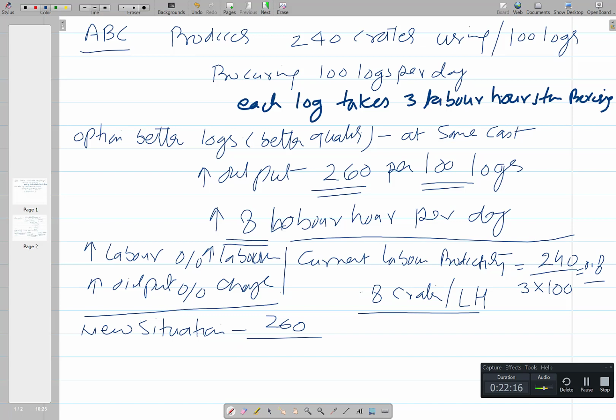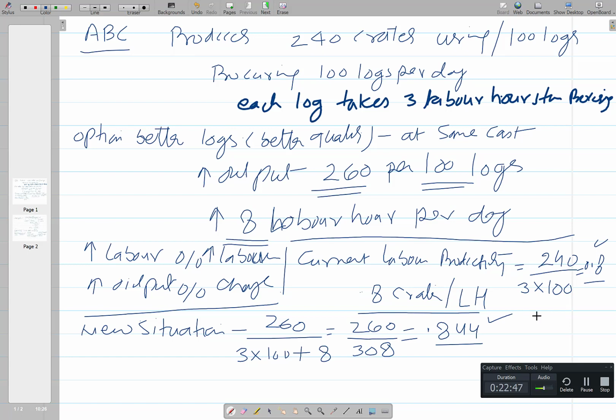So earlier it was 3 into 100, that was the same, plus it needed 8 extra hours per day, so we'll be adding 8. So 260 divided by 308 will give us the updated productivity of 0.844. So earlier it was 0.8, now it is 0.844.